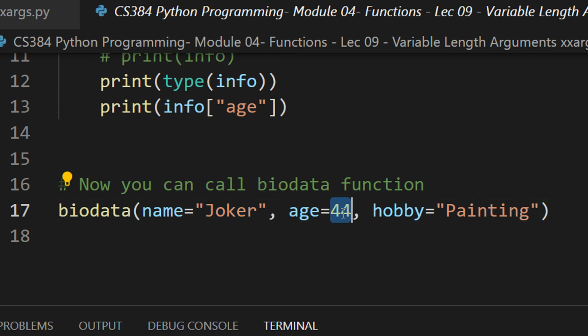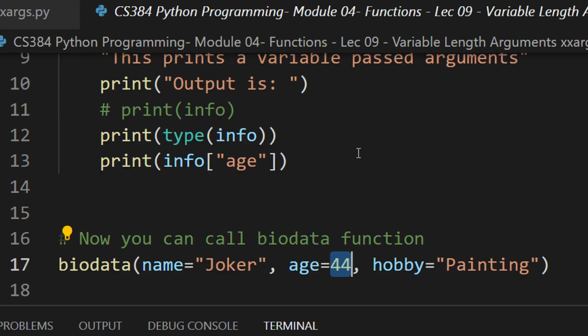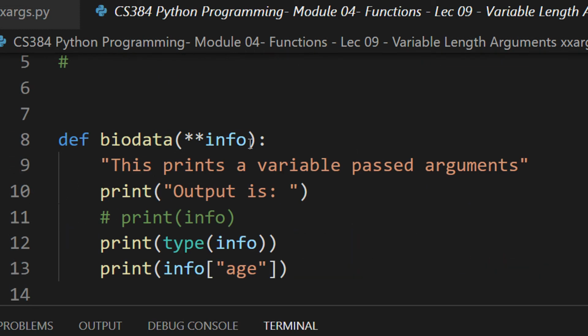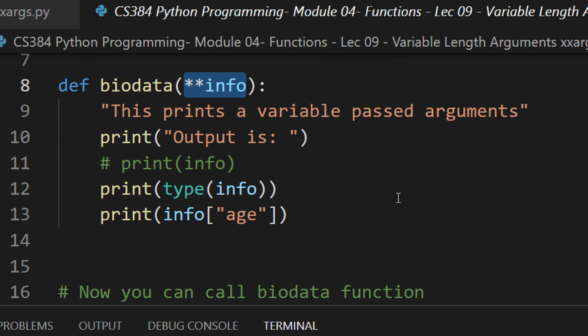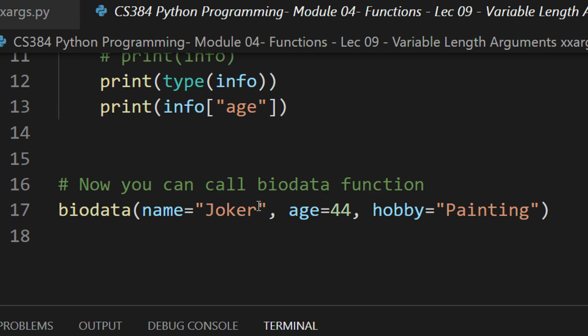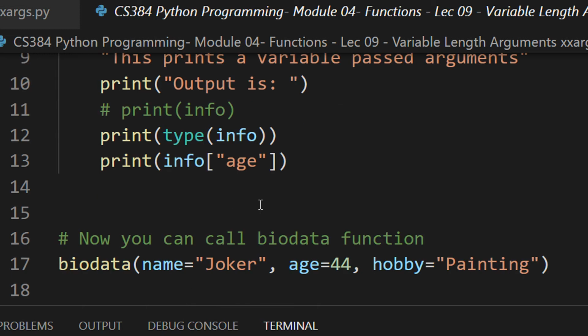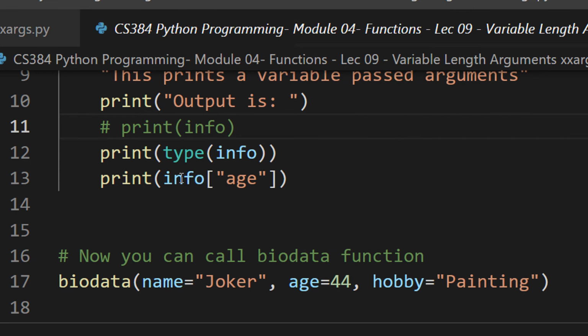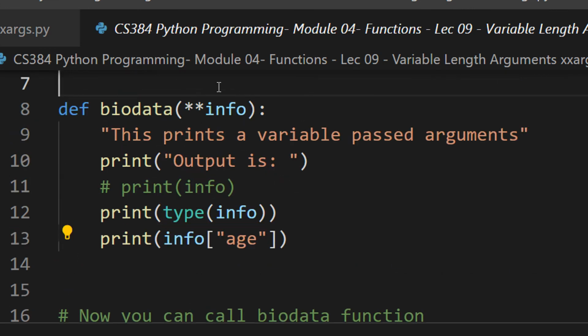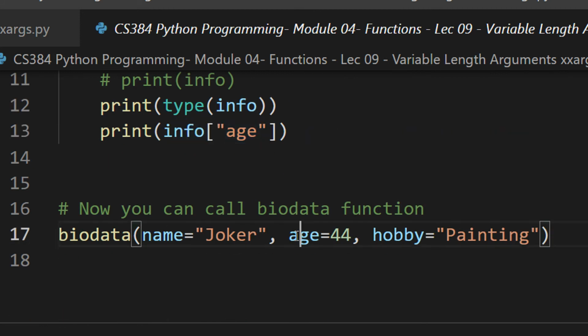If you don't understand this, it is a bit cryptic. Don't worry, we will see dictionaries in more detail. The primary objective of this class was just to show that we can pass variable length arguments as a tuple, as we saw in the previous case, and as a dictionary also, that we are seeing in this particular case. And you can see what I'm doing when I'm printing: I'm taking in the info, and within info I am actually printing the age.